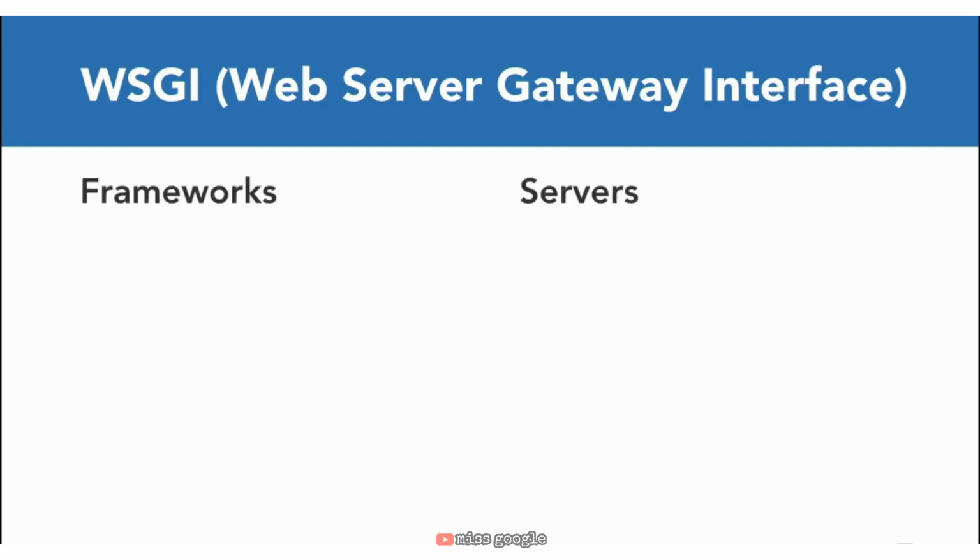So within WSGI, you have essentially frameworks and servers. Some examples of Python frameworks are going to be Flask or Django, and some examples of servers are going to be things like Gunicorn and uWSGI. And essentially what WSGI allows is to say, if we have some sort of Python framework that wants to ultimately serve web pages, if it follows the WSGI format, that means that any Python framework you choose can work with any compatible WSGI server, like Gunicorn or uWSGI, and there's a whole list of both sides here, frameworks and servers. I'm just sharing some of the most common.